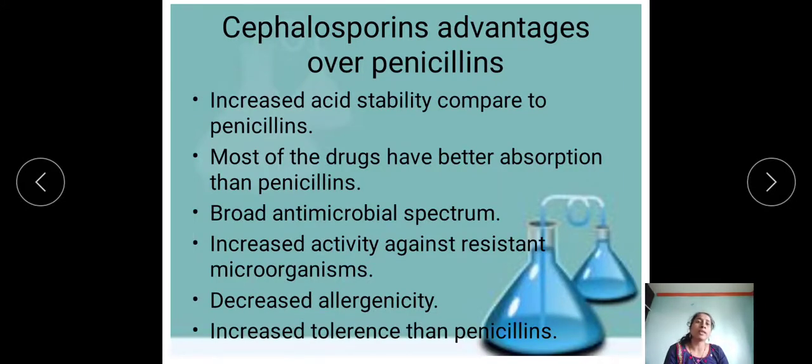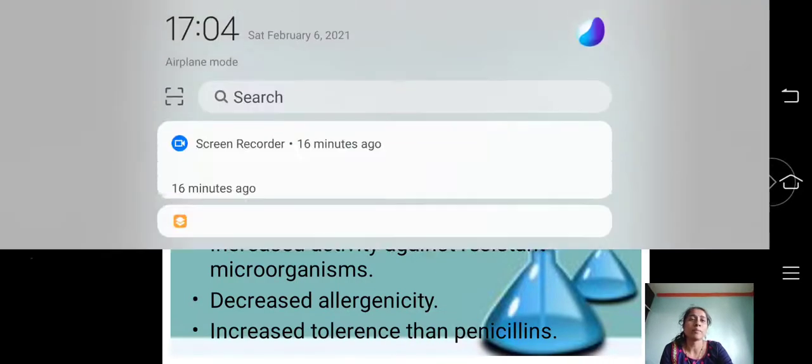Then what are the advantages of cephalosporin over penicillins? It can increase the acid stability compared with the penicillin. Most of the drugs have better absorption than the penicillin. It gives a broad antimicrobial spectrum. It has increased activity against resistant microorganisms. The next one is that it can decrease allergenicity, and it has increased tolerance compared with the penicillin.